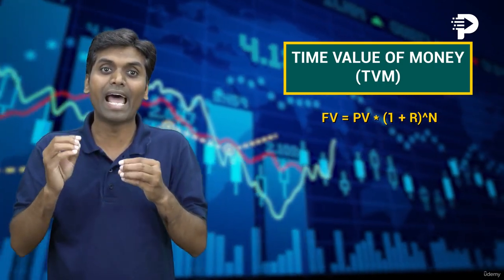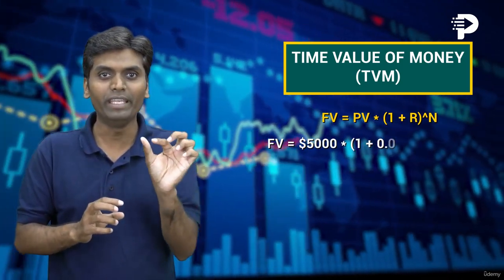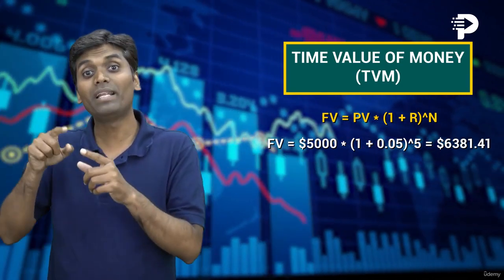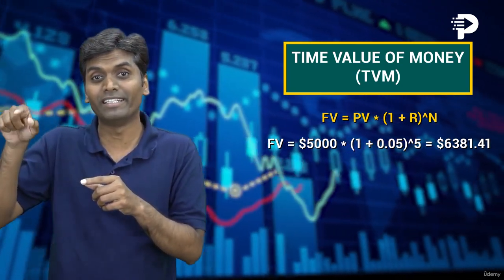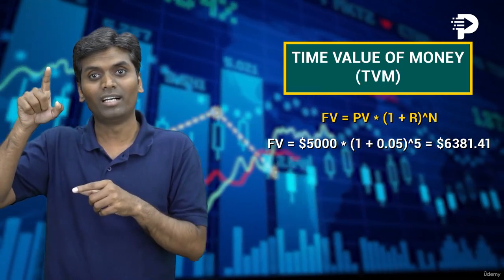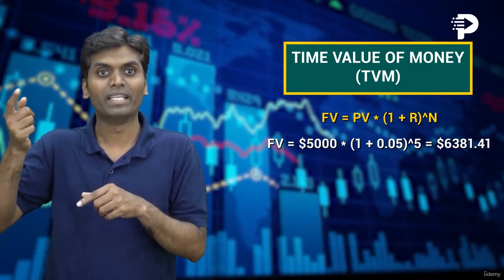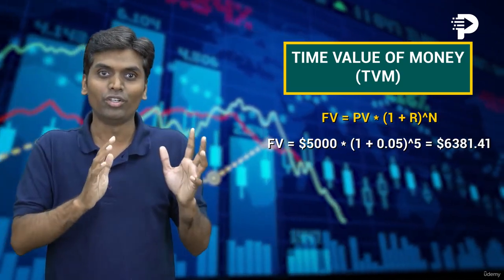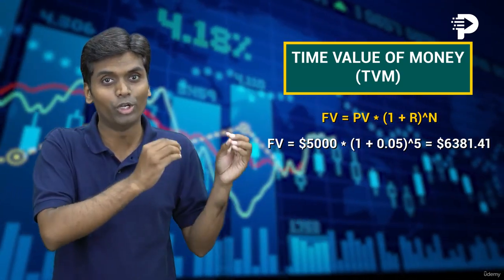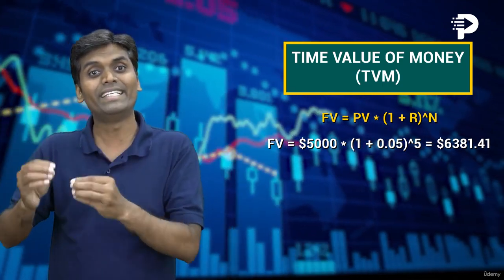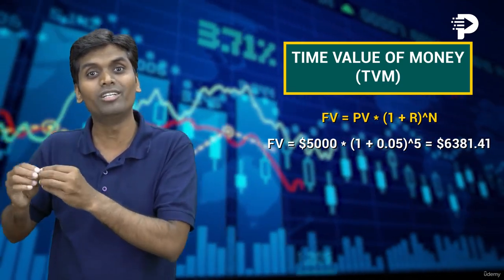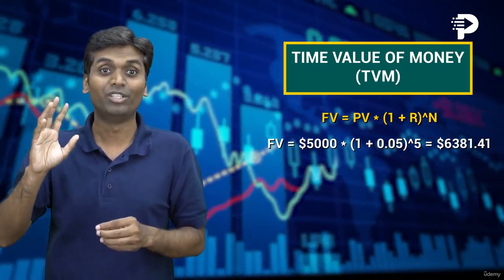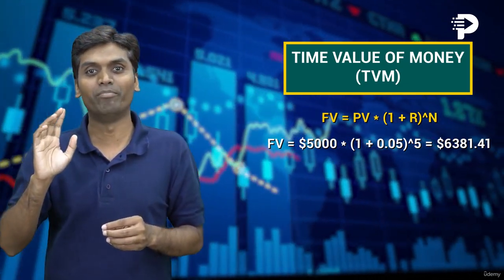Substituting the values, future value will be equal to $5,000 multiplied by 1 plus 0.05, that is the 5% interest rate, to the power 5, which is 5 years. That will be equal to $6,381. So your $5,000 will grow to $6,381 in 5 years at an annual interest rate of 5%. So that's the magic of time value of money.